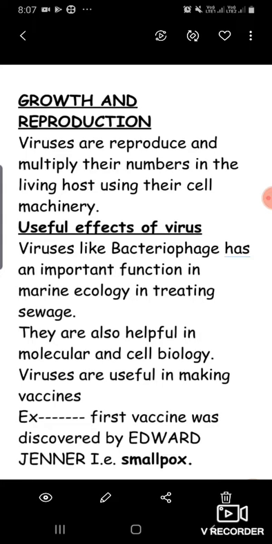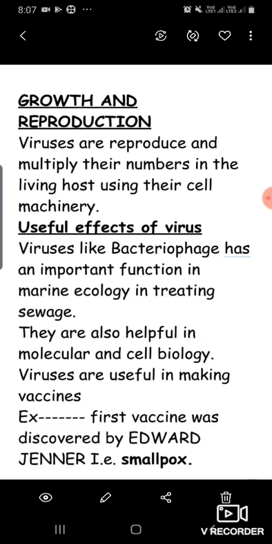We have discussed that the first vaccine was discovered by Edward Jenner, for smallpox. Once upon a time in Europe, millions of people were suffering from smallpox, and during that time Edward Jenner found that milkmaids, those involved in animal husbandry, were not getting infected by the smallpox virus.